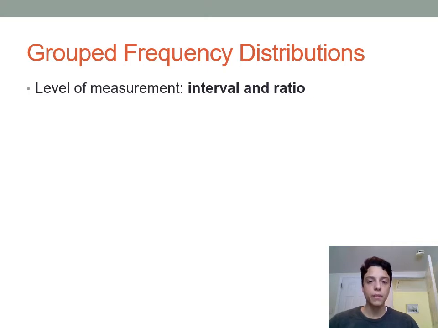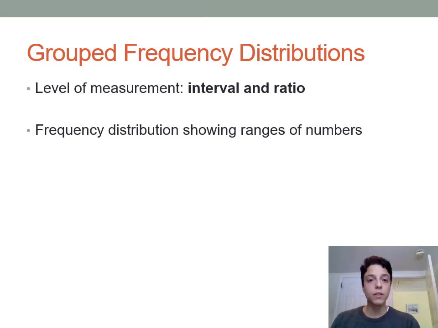So for a grouped frequency distribution, you can only use variables that are measured at the interval or ratio level of measurement. In other words, you can only use variables that are numerical. If you have a variable that's nominal or ordinal, it's not going to be measured as numbers, and you're not going to be able to do a grouped frequency distribution.